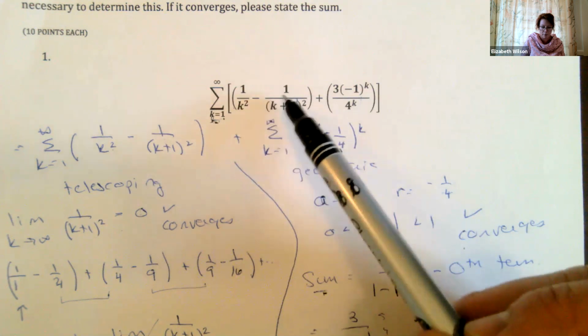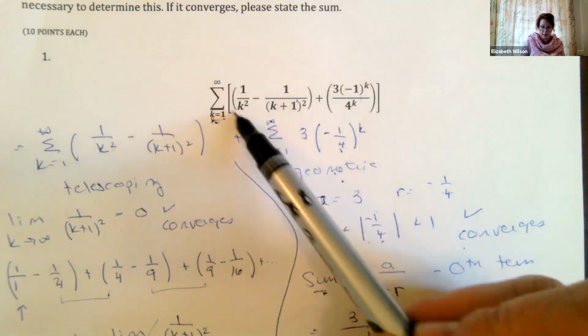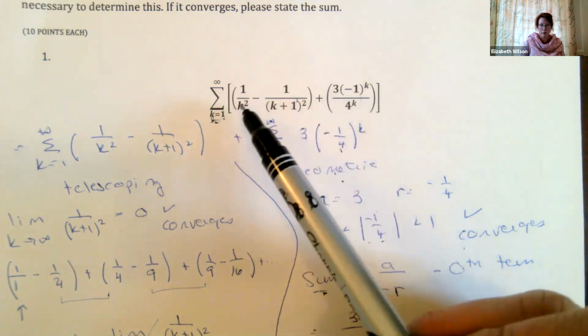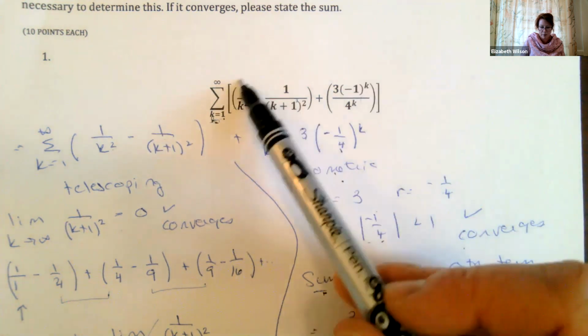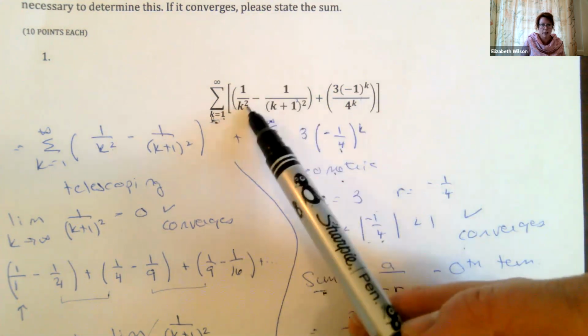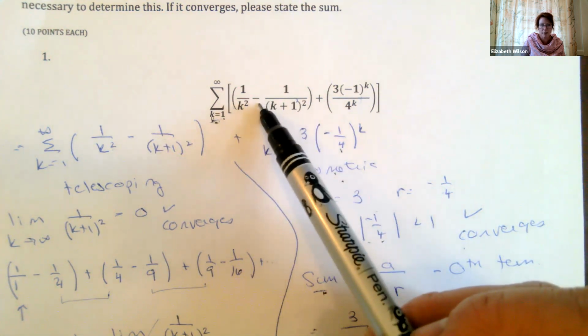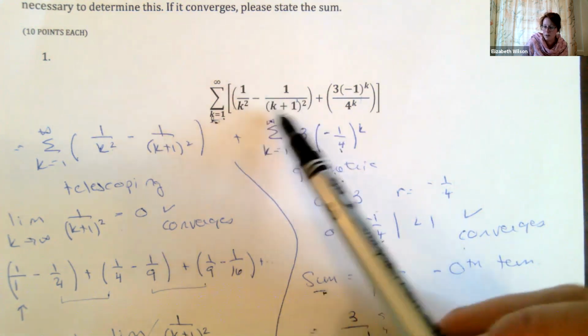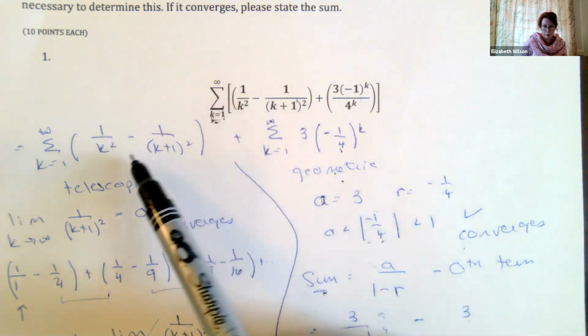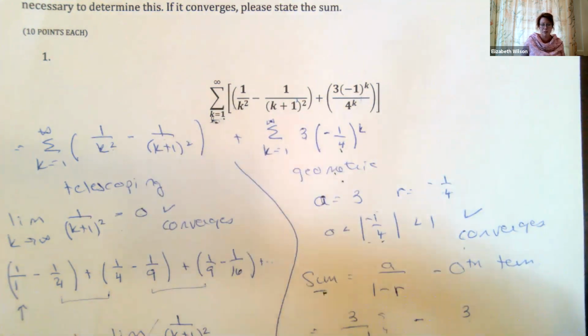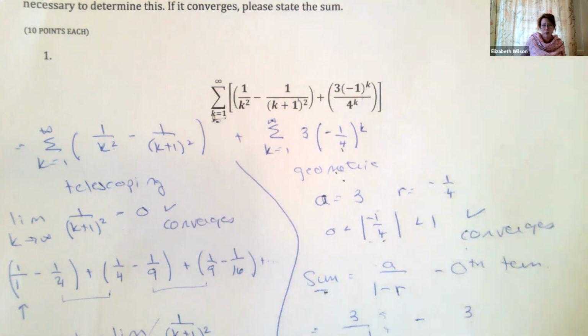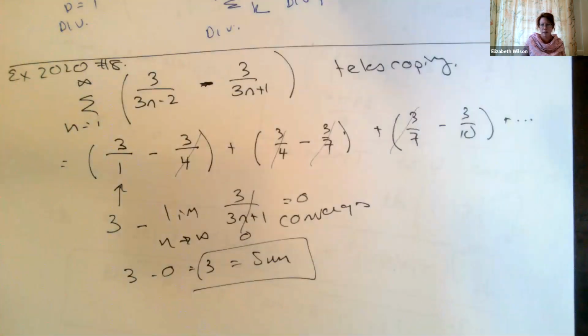Now the trick is, like this problem here, we've got a telescoping portion and a geometric portion. I tried to give you a hint by this, but let's say it was all being added together. I've got 1 over k squared minus 1 over k plus 1 squared, and they're being subtracted. If they look similar, maybe I'll group those together and do out the first handful of terms, and some should cancel each other. That means I can process it as a telescoping series.